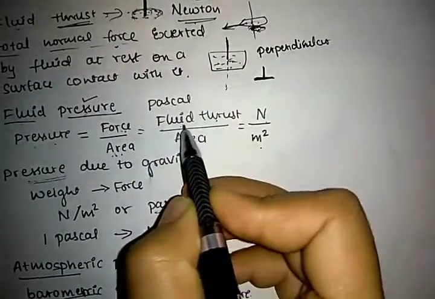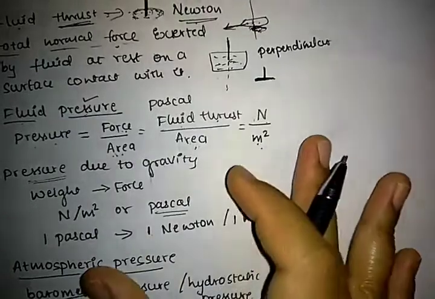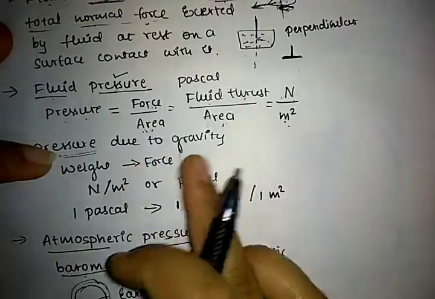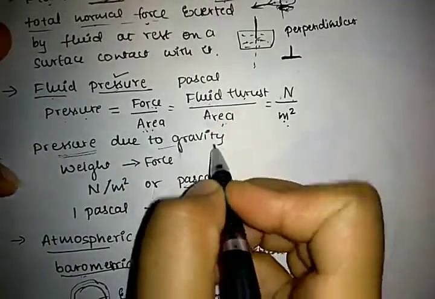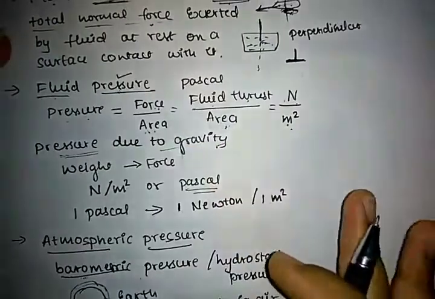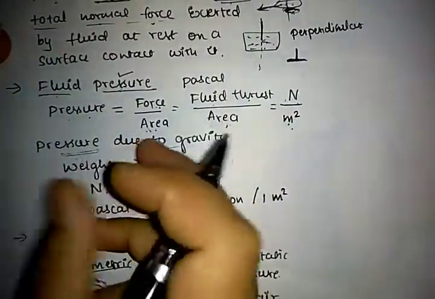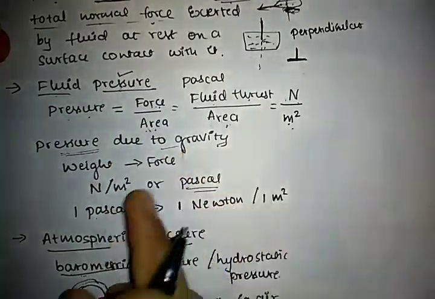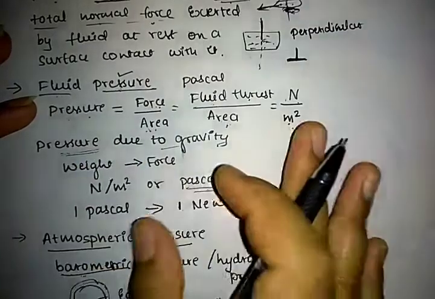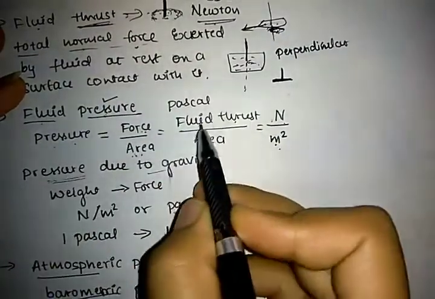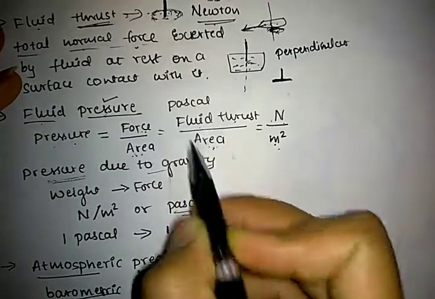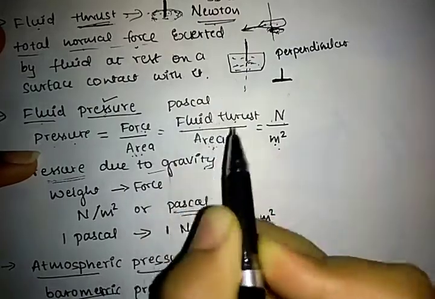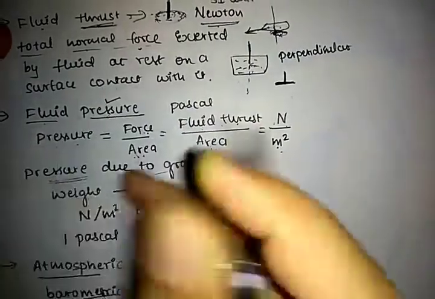So Newton per meter square. The pressure due to the fluid is also known as the pressure due to gravity. The pressure due to gravity is known as fluid pressure. The weight of the fluid is nothing but a force exerted, so the fluid pressure is the ratio of fluid thrust to the area restricted. Or fluid thrust per unit area is known as fluid pressure.